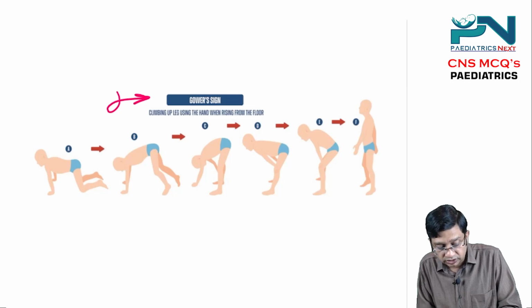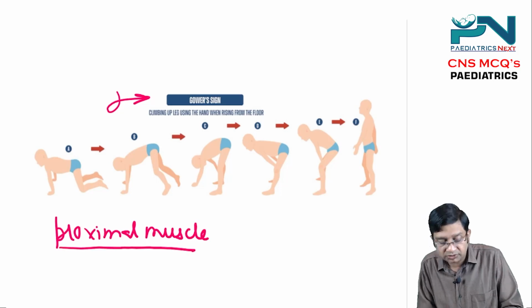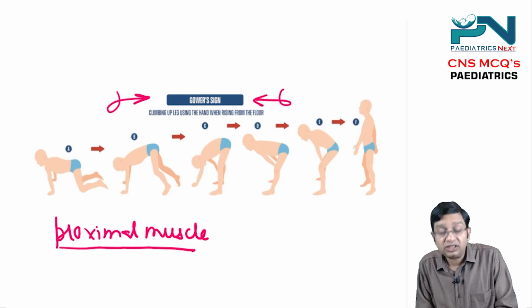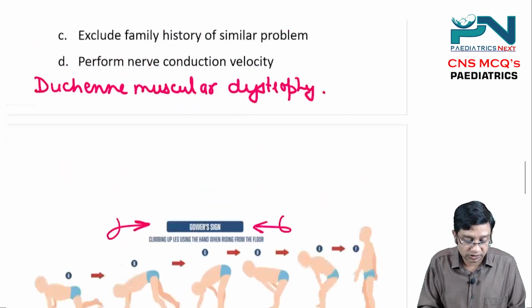In Duchenne muscular dystrophy, there is involvement of the proximal muscles, including the proximal muscles of the lower limbs. So the Gower sign is positive. Gower sign is positive, right?